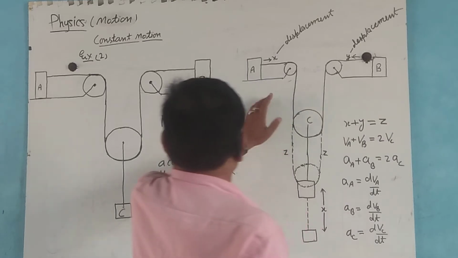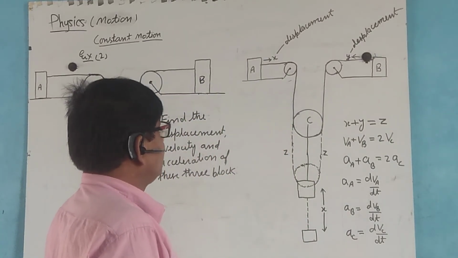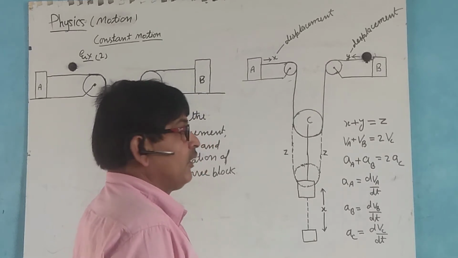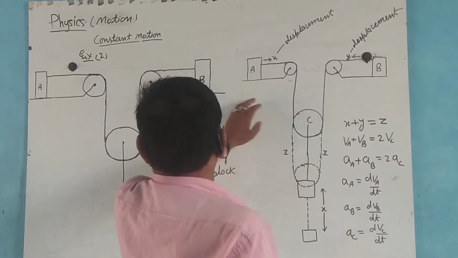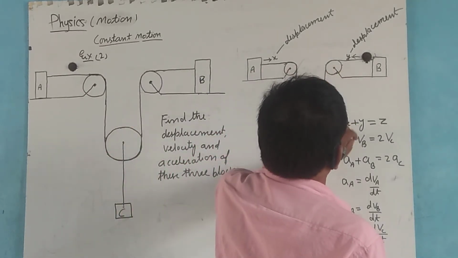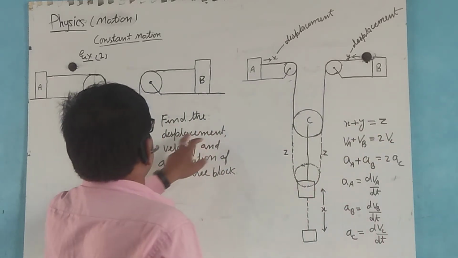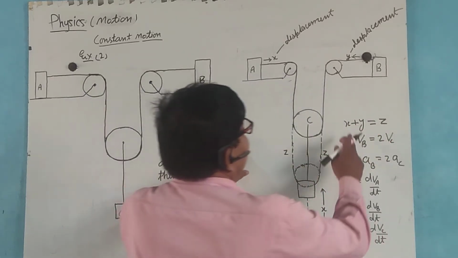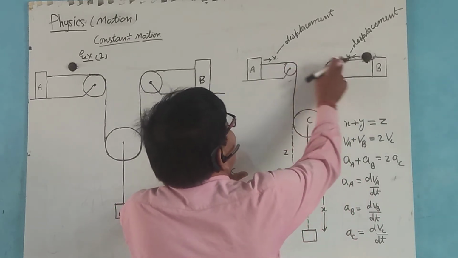Now as the thread is non-elongated and non-compressible, in this case the total displacement of block A and block B is equal to twice the displacement of block C. Find the displacement, so that the displacement of this is equal to the sum of this.